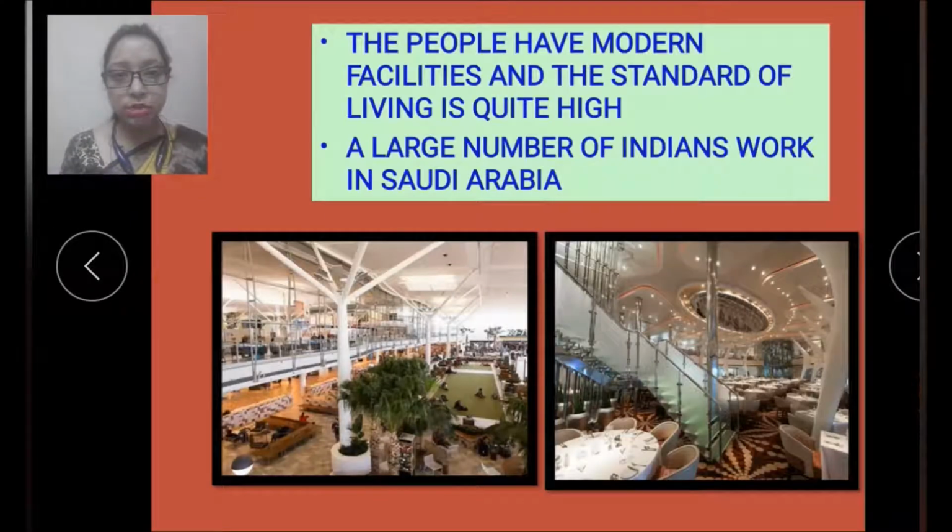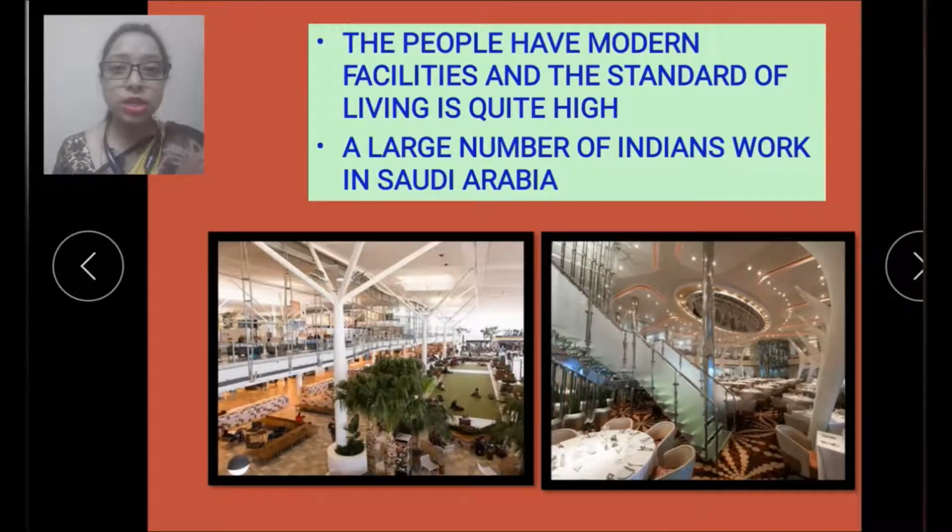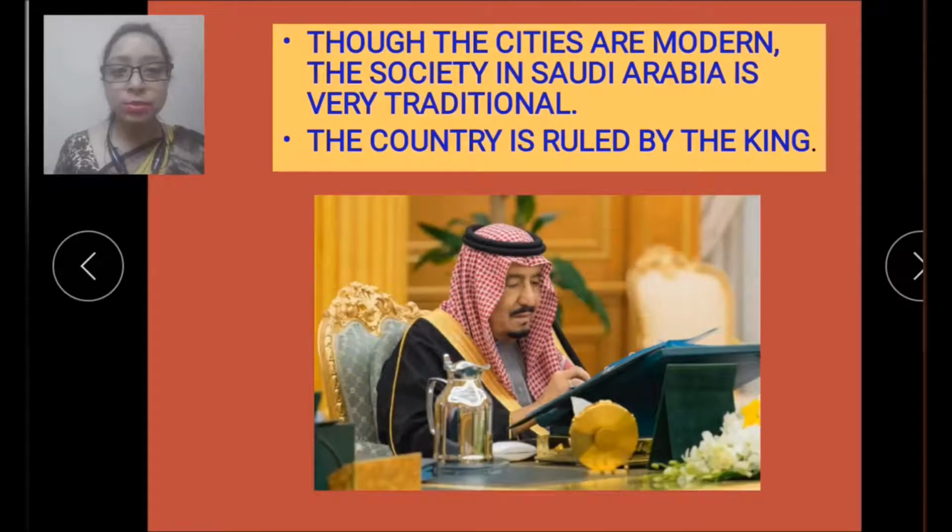Now let's read out some more points related to Saudi Arabia. The people have modern facilities and the standard of living is quite high. A large number of Indians work in Saudi Arabia. Even you have heard, and we all know, that a large number of Indians work in Saudi Arabia. Here in this picture you can see these are the modern facilities in Saudi Arabia. Now let's see next.